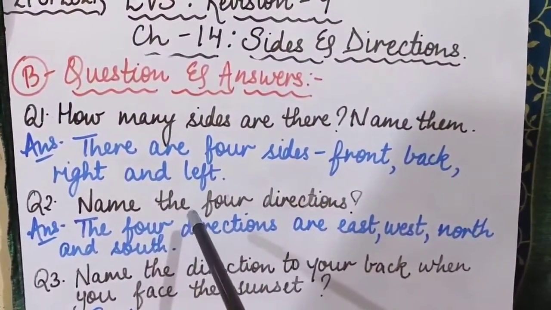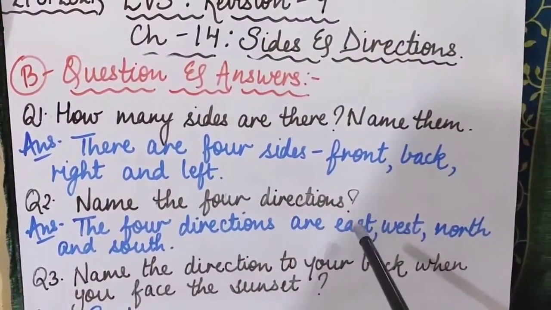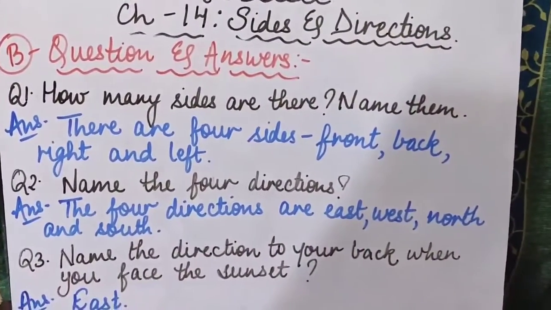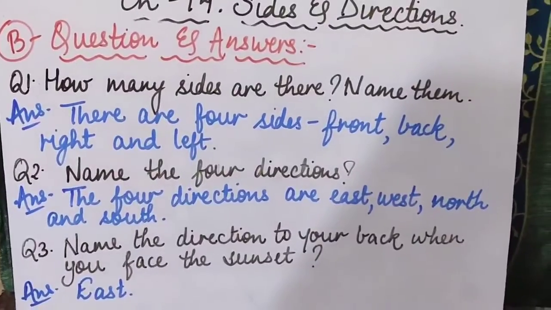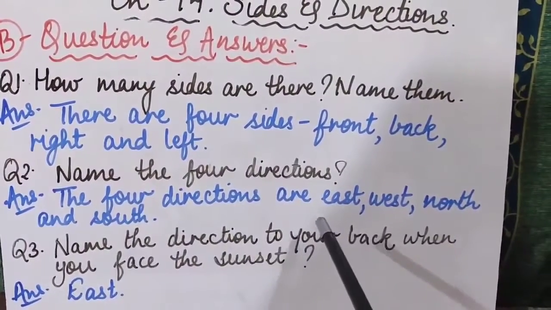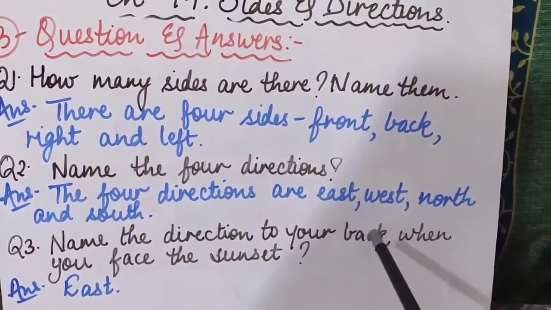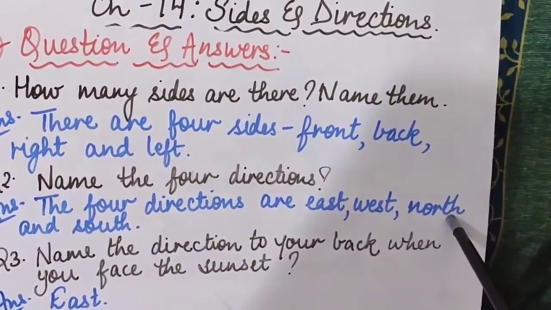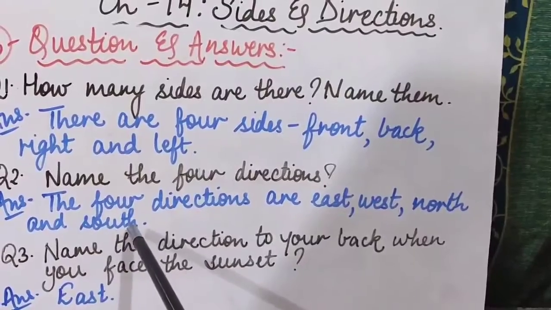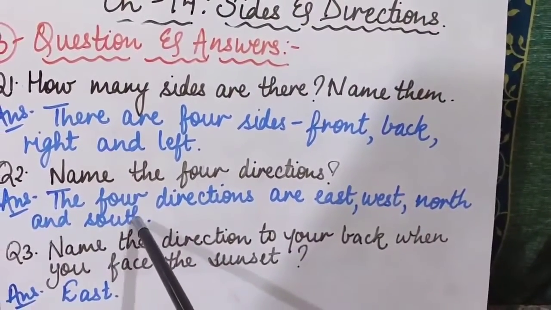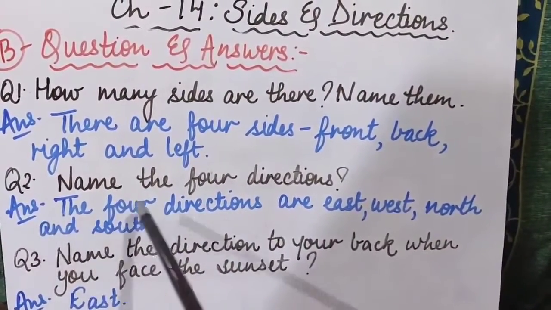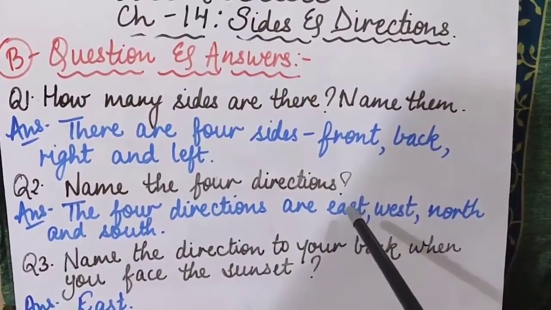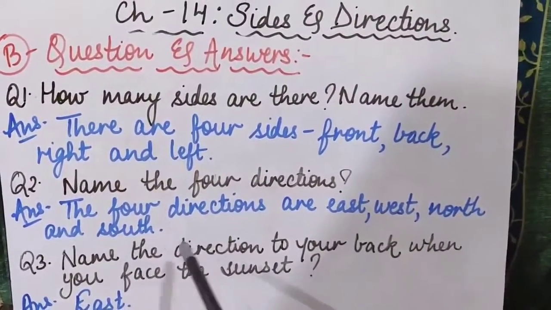Now coming to the second question, name the 4 directions. Now here you have to mention the names of 4 directions. So the 4 directions are E-A-S-T, east, W-E-S-T is west, N-O-R-T-H, north, and the last one is S-O-U-T-H, south. Is that clear? So there are 4 directions and their names are east, west, north and south.